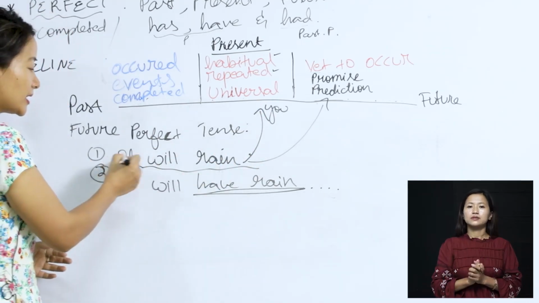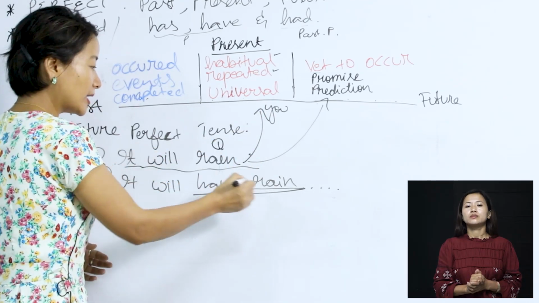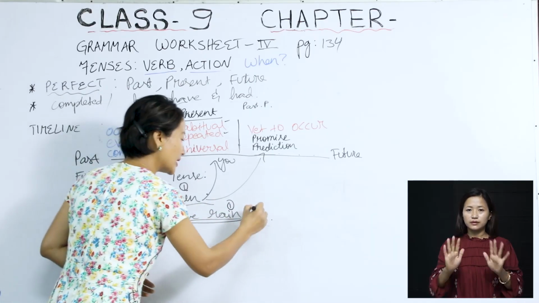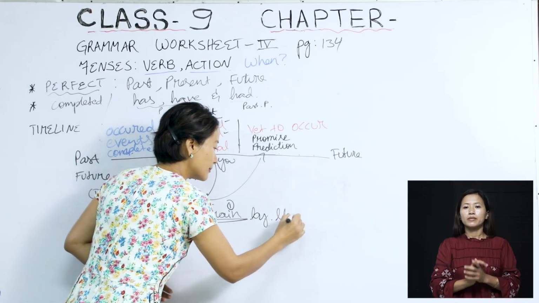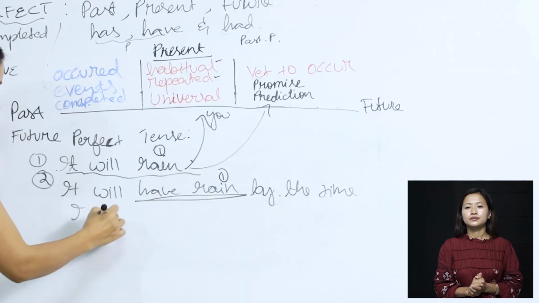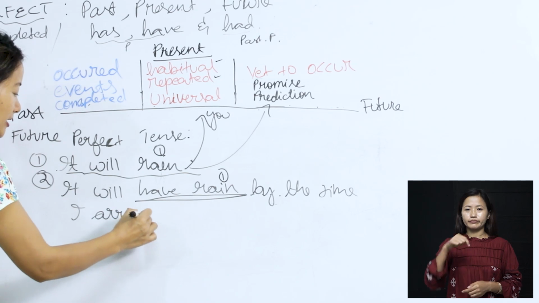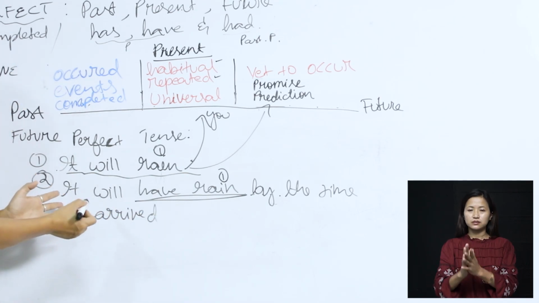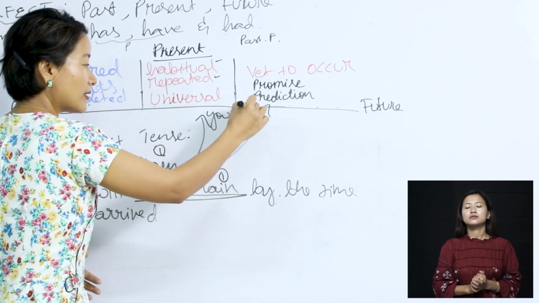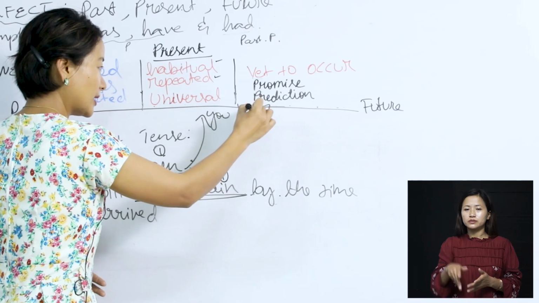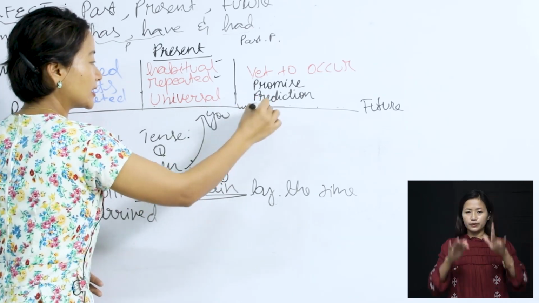Now remember, this is one event. It will have rained by the time I arrived. Let's see. In this case, we have 2 events. So again, we can also lead it up into 2 events in this manner. Somewhere at a point of time in the future, it will rain, and by the time the person arrived.